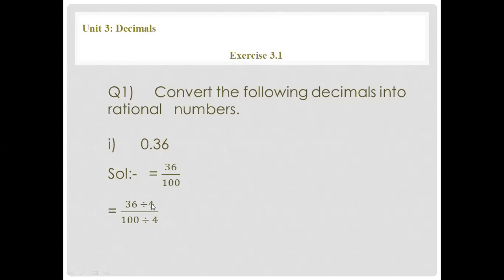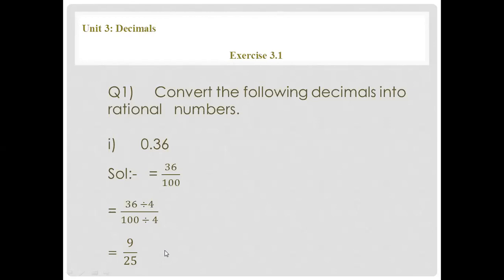But here I divide by 4. 4 nines are 36, and 100 divided by 4: 4 twos are 8, and from 10 when you subtract 8, 2 will come, then 24, 4 fives are 20. So 25 will come in the denominator and 9 will come in the numerator. In rough work you can do it, or you can use a simple calculator. 36 divided by 4 gives 9, and 100 divided by 4 gives 25.